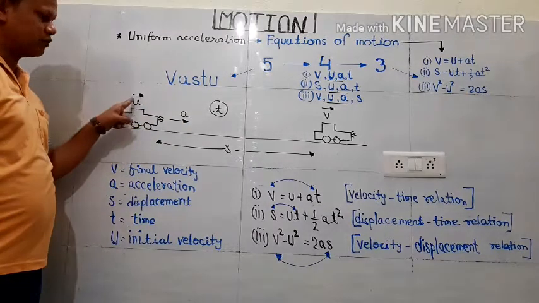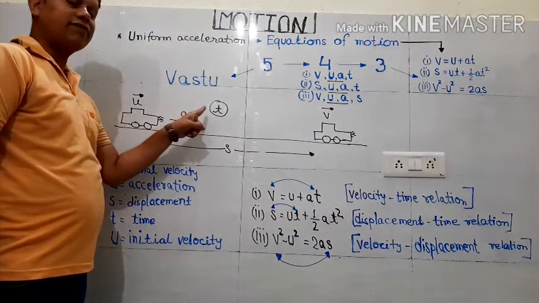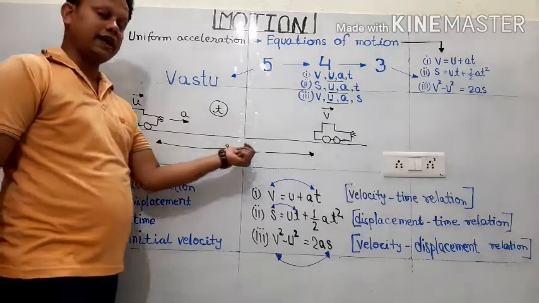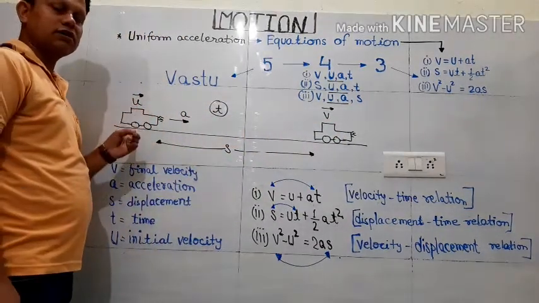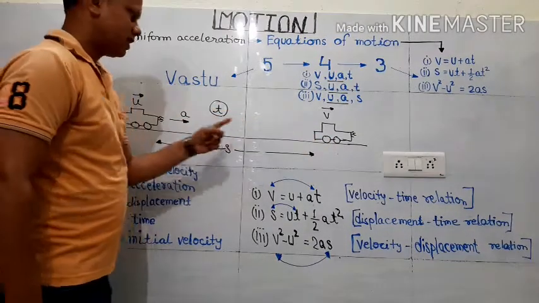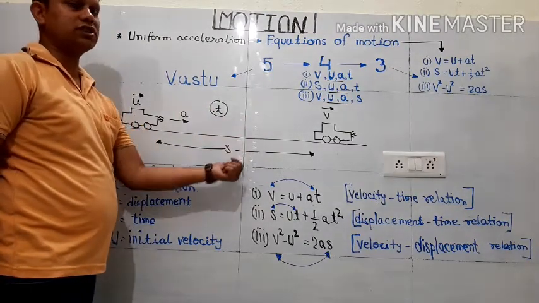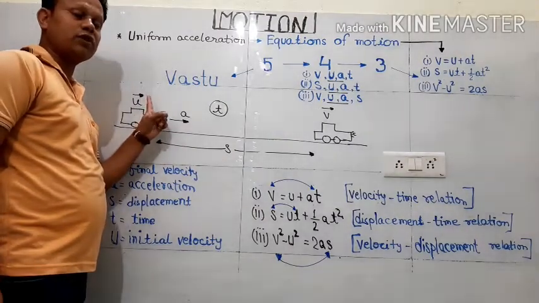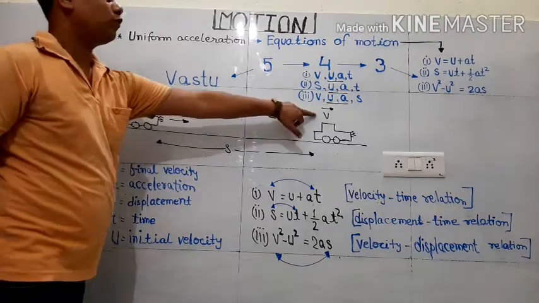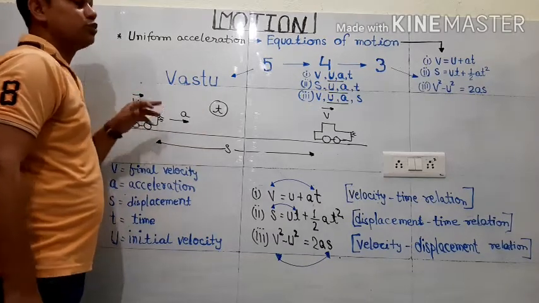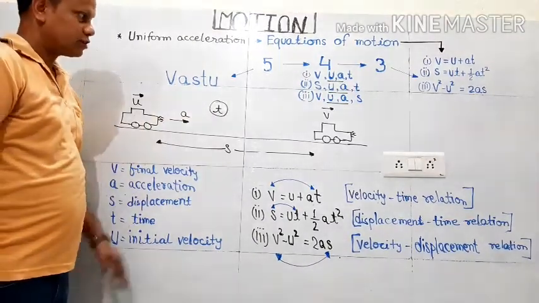So for example, a car is moving with initial velocity U, and due to acceleration A, after time T, it displaces S and acquires a final velocity V. So this is the initial velocity of the car, this is the final velocity of the car, the time in which this took place is T, the displacement of this car from initial to final position is S, and the value with which the velocity changed from U to V is A. So there are 5 physical quantities: V, A, S, T, U. You can recall these 5 terminologies by recalling the word Vastu. So this is the 5.